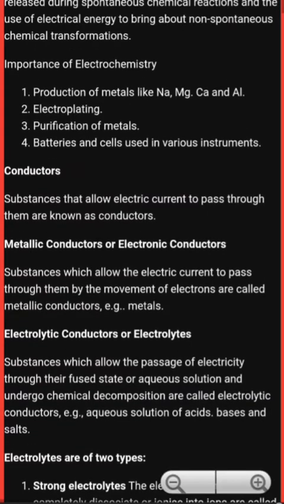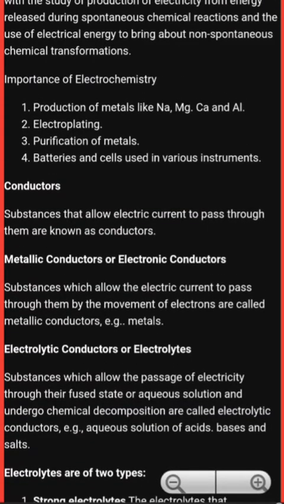Electrolytic conductors are substances which allow the passage of electricity through their fused state or aqueous solution and undergo chemical decomposition. For example, aqueous solutions of acids, bases and salts.